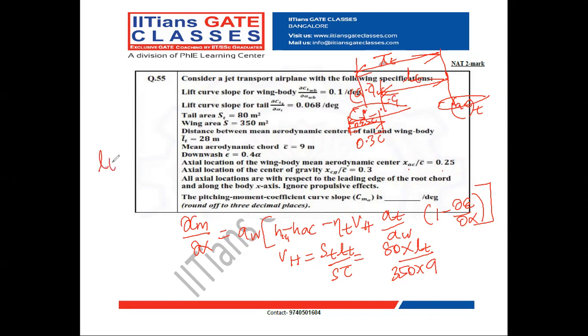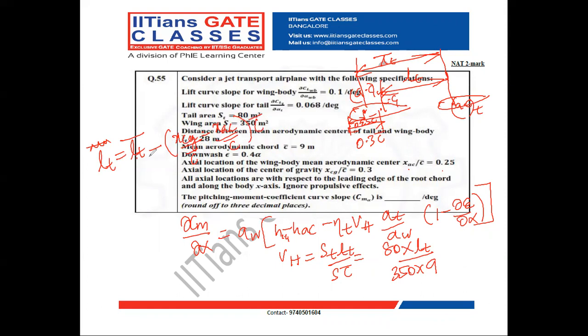So the tail lift arm L_T is nothing but L_T bar, which is the distance between the two aerodynamic centers, minus (X_CG by C bar minus X_AC by C bar) into C bar.